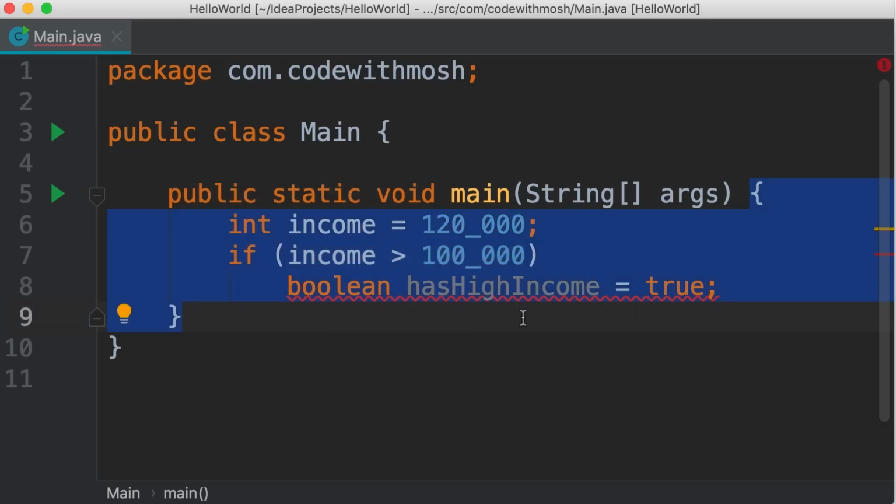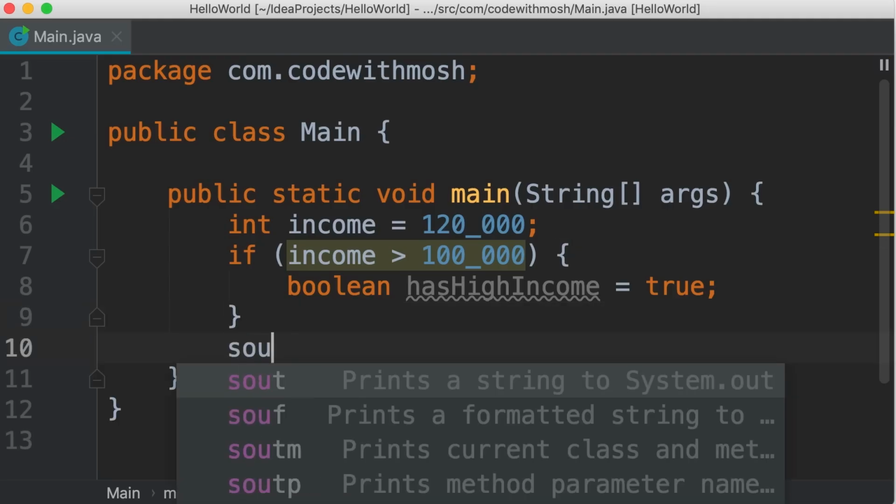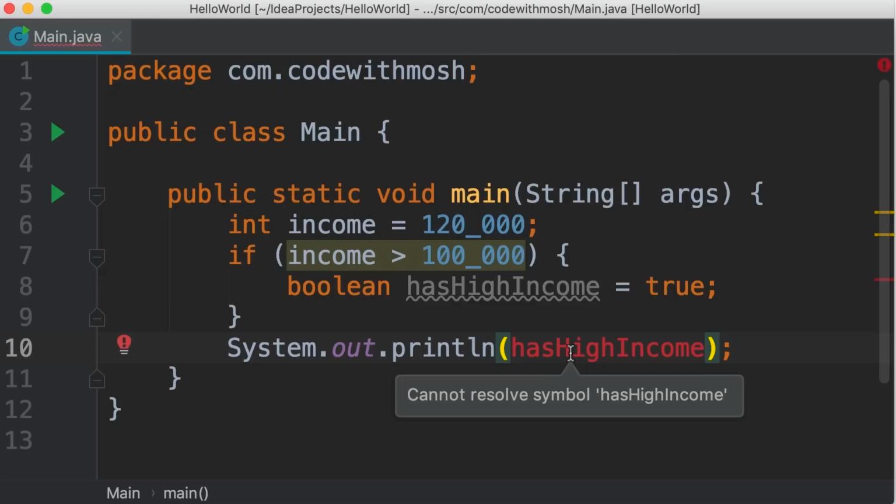So to declare this variable, we need to add curly braces to define a new code block. Now we have a different problem. This variable that we have defined is scoped to this code block, so it's only available here. We cannot access it outside of this block. Let me show you. If we print has high income, you can see we have a compilation error: cannot resolve symbol has high income, because this variable is not available outside of the block in which it's declared.